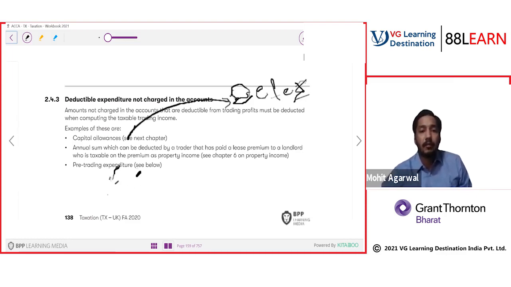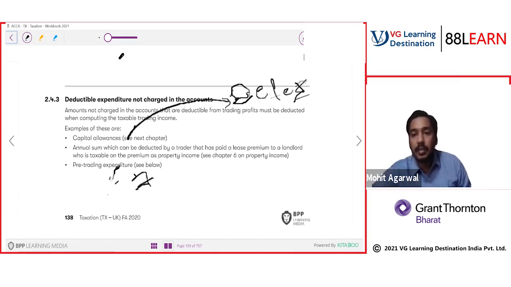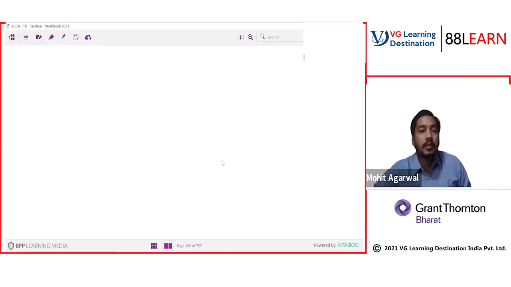Immediate 7 years. The rule of immediate 7 years says if you have done any expenditure prior 7 years, and the expenditure is wholly and exclusively for the business, then on the day you will start the business, these expenses will be allowed to you. So if you have done any pre-trading expenditure, they will be allowed. So the provision is given to us.